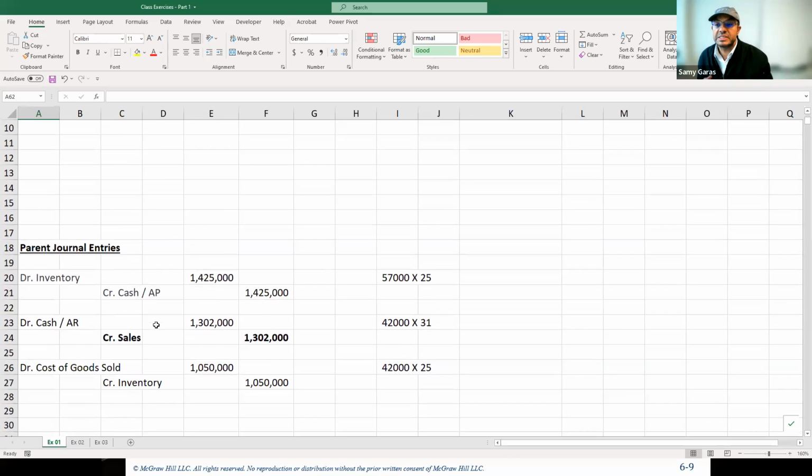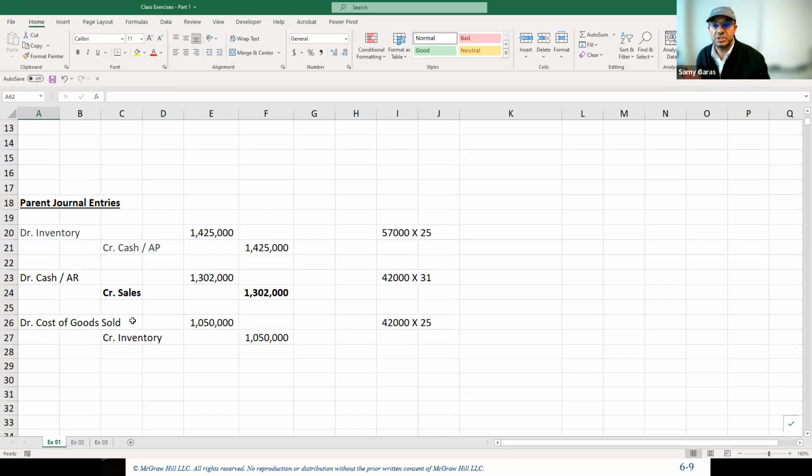So here we see the first set of journal entries. As I said, the parent purchased 57,000 units times $25. We get $1,425,000. So we debit inventory, credit cash or accounts payable, because it didn't say literally whether the company made the payment or purchased on credit. So we put both accounts, and that should be fine. So this is the first situation, when the parent purchased the inventory from the supplier.